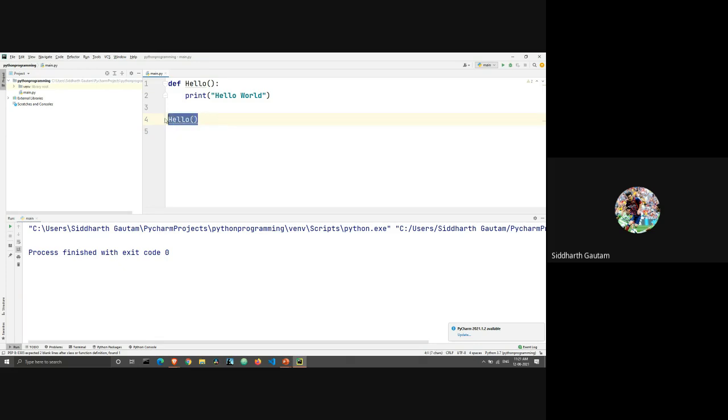If I don't write this, the output is blank. There is no output because Python does know that there is a function here, but Python doesn't know what it has to do with that function. Which is why whenever you have a function, if you want to execute it, you have to call it. And when I call it and run it, we do get the output, which is the execution of that statement inside of that function.